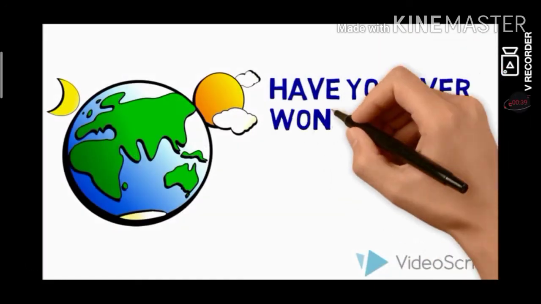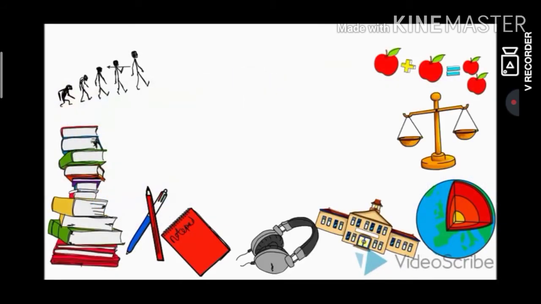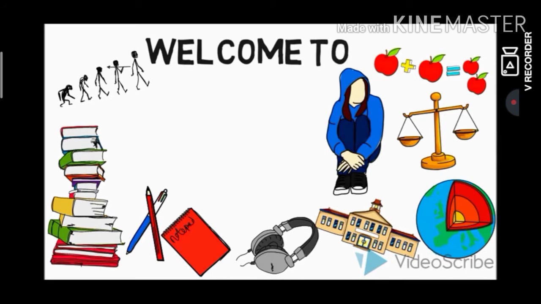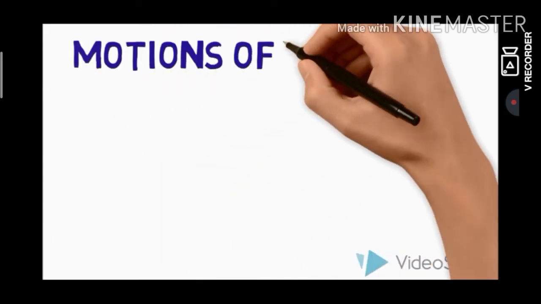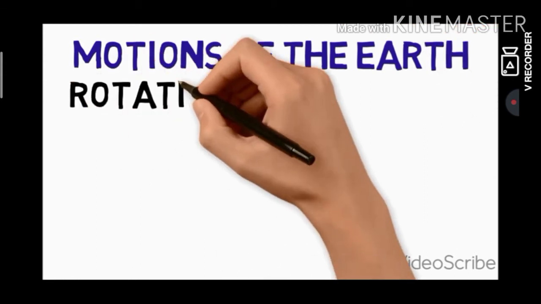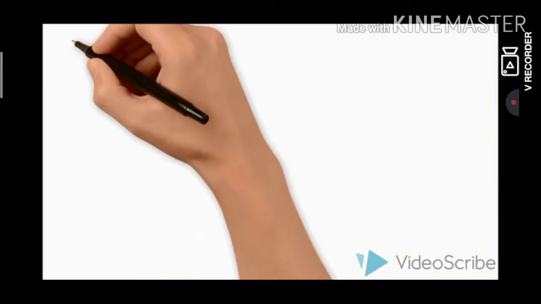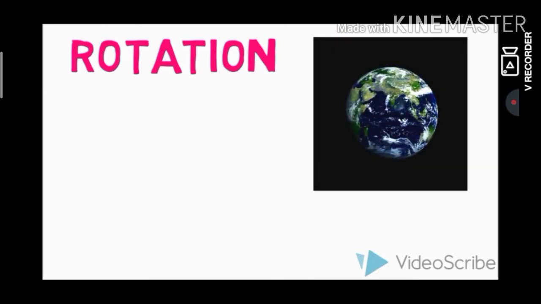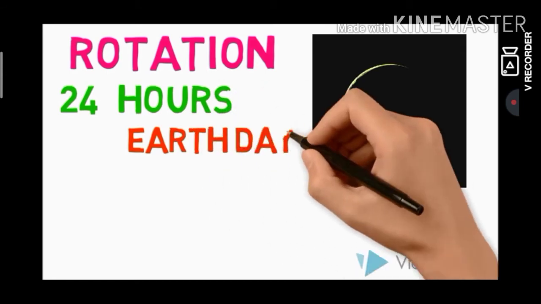Have you ever wondered what would happen if the Earth did not rotate? Hello everyone. Today we will understand the motions of the Earth. The Earth has two types of motions: rotation and revolution. Rotation is the movement of the Earth on its axis. The Earth takes about 24 hours to complete one rotation around its axis. The period of rotation is known as the Earth day.